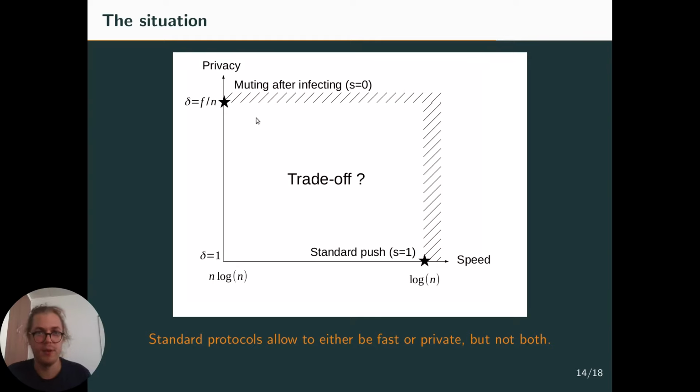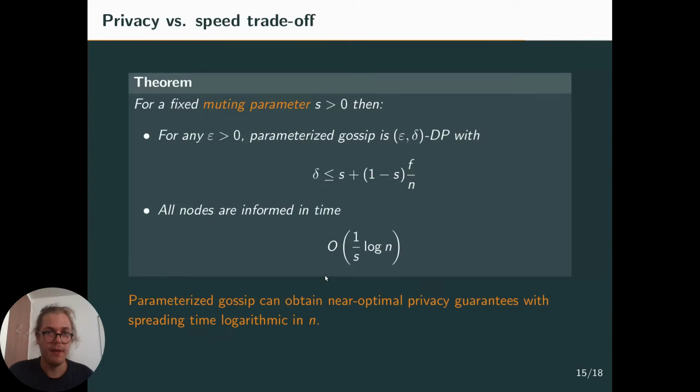There's this whole square in between. We know that we can't go faster than this, and we can't be more private than this, but we have this whole square, and where can we go in this square? The answer is basically to take s between 0 and 1. And this really allows you to hit the trade-off that you would like to hit.